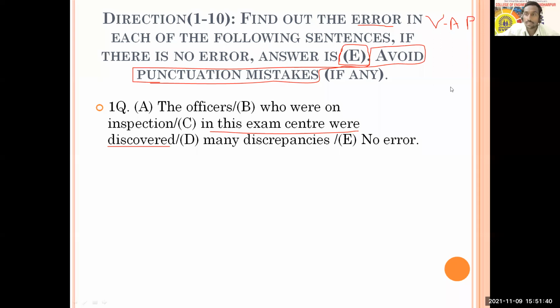Is the screen visible now? Yes, sir. Okay, fine.